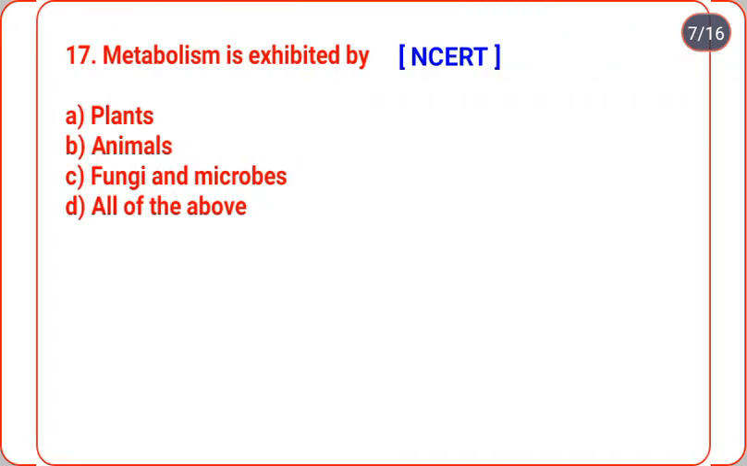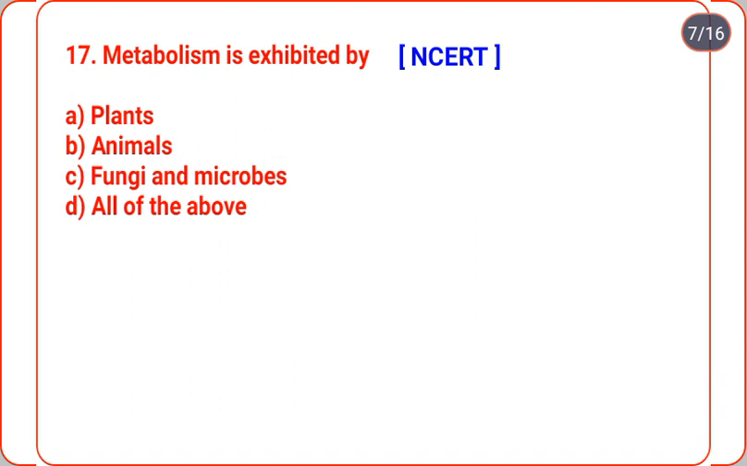Next, all the questions are extracted from NCERT, and the maximum number of questions are extracted. So don't worry, follow this, practice this, and read the NCERT book multiple times. You will get good marks and you will reach a good score.